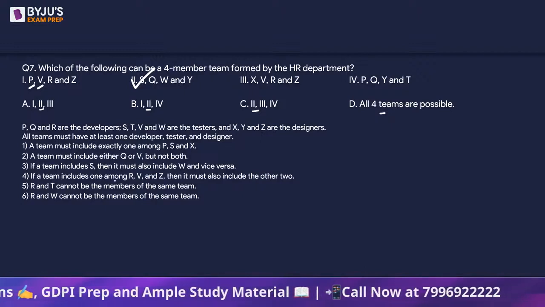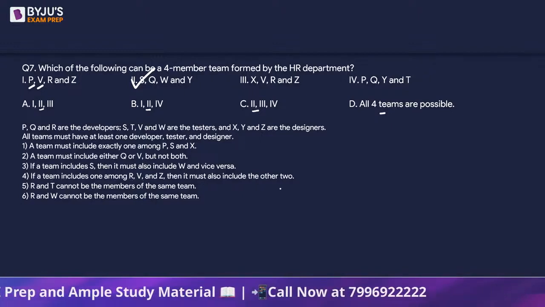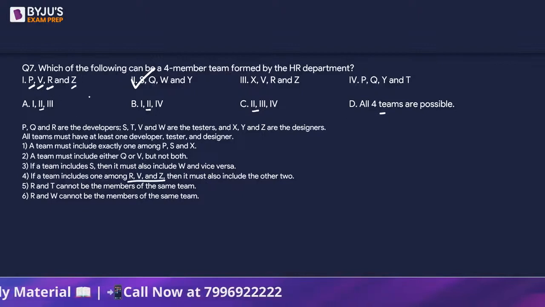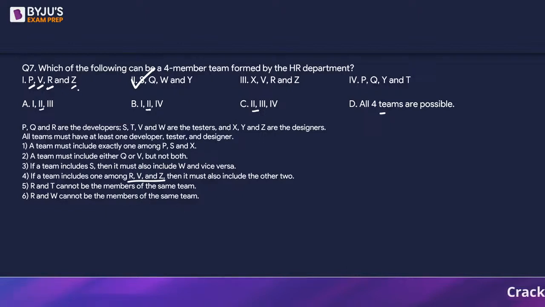If a team includes one among R, V, and Z, then it must also include the other two. It means all three should be there. So we have R, V, and Z. R and T cannot be the members of the same team. Of course, we don't see T in the first option. R and W cannot be the members of the same team. We don't see W as well. So can we say 1 is also possible because it satisfies all the 6 given conditions?